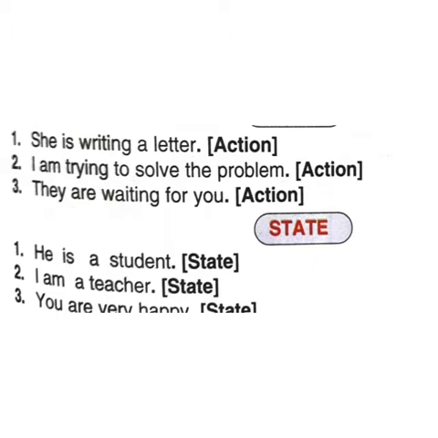If there is no auxiliary verb, what will be the sentence? She writing a letter. Is it making a correct sentence? No. So my kids, auxiliary verbs help the main verb, main verb means action word, to frame the sentence in the proper way. So, I am trying to solve a problem. Trying is an action word. Before that, we have placed a helping verb, that is am.